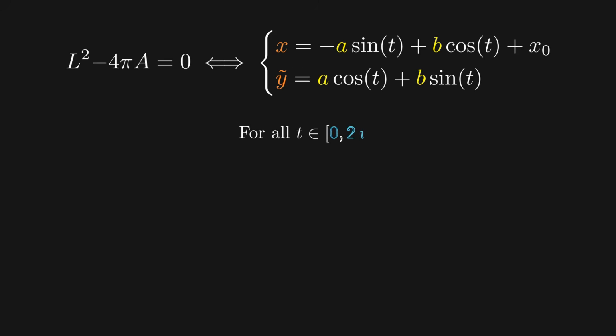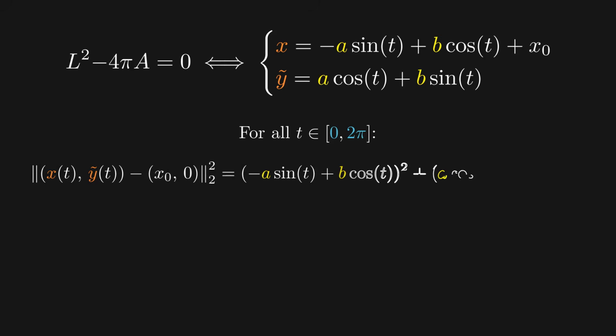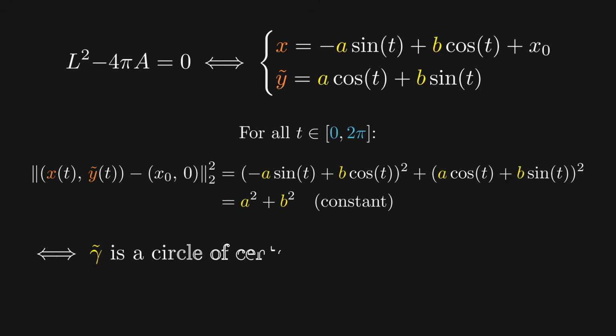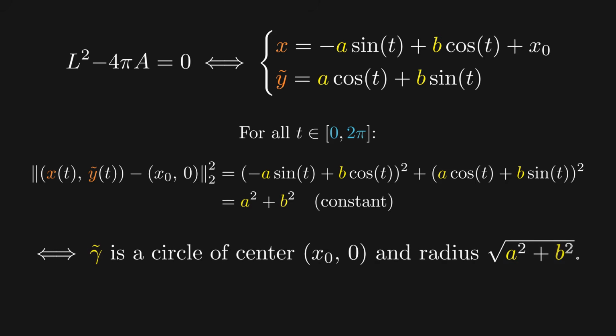Finally, at each point t, if we calculate the distance squared between gamma tilde at the point x0, 0, we find that it's equal to a squared plus b squared, a constant that does not depend on t. This is to say that gamma tilde is a circle of center x0, 0 and radius square root of a squared plus b squared. This proves the equality case, and so the isoperimetric inequality as a whole is proved.